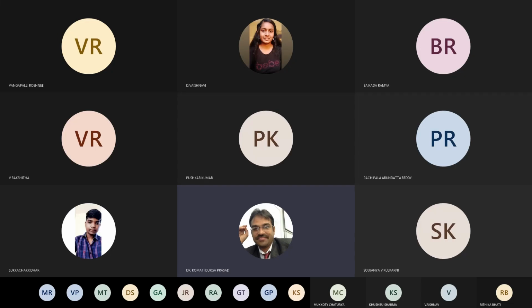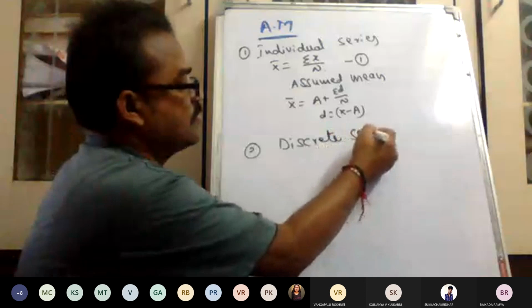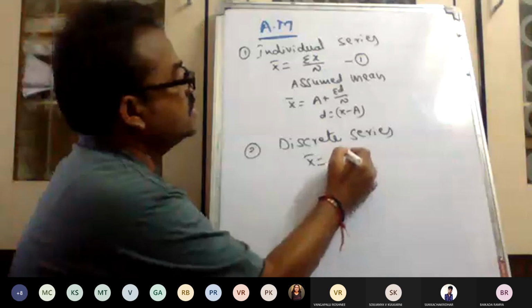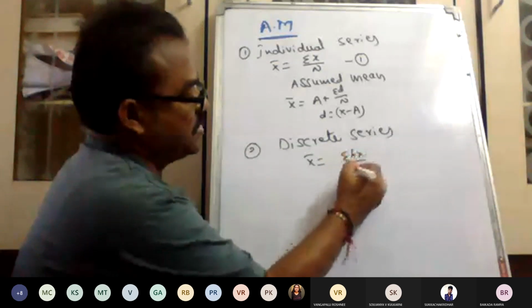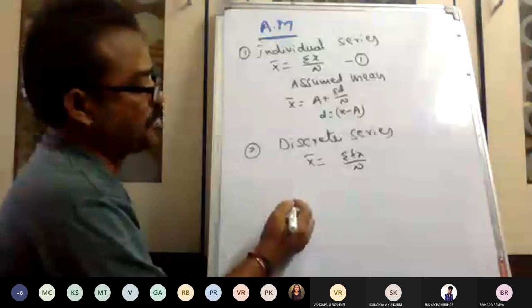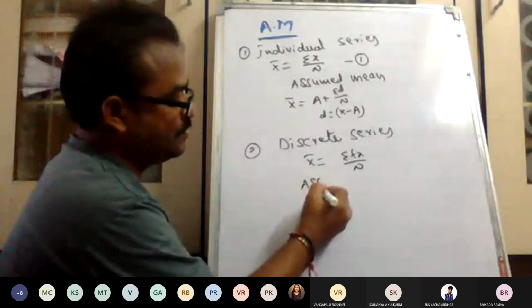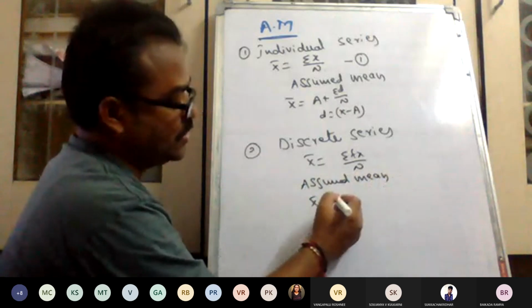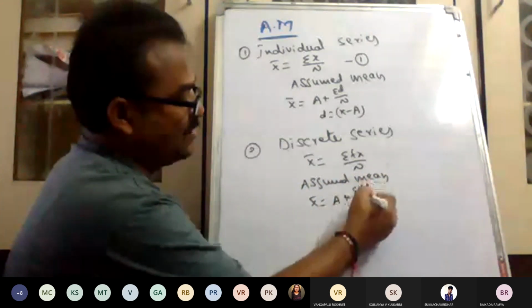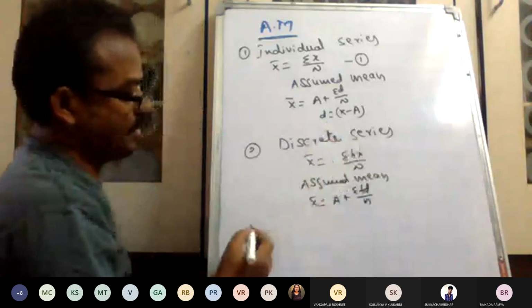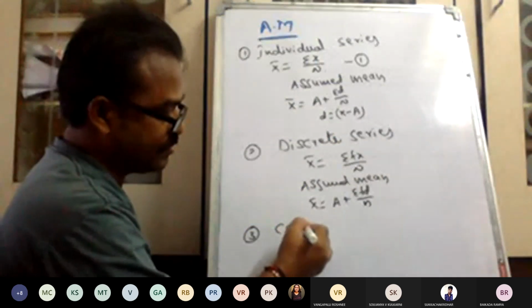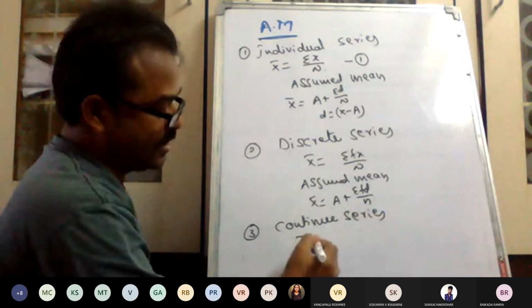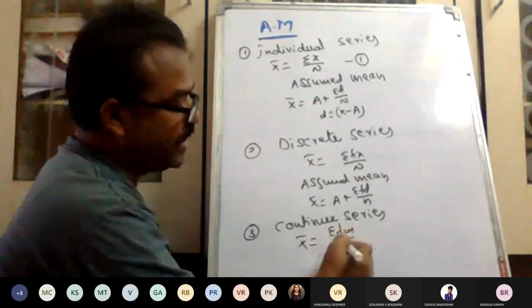Discrete series. Here arithmetic mean is equal to sigma fx divided by n, and in the assumed mean method, arithmetic mean is equal to a plus sigma fd divided by n. Now continuous series: arithmetic mean is equal to sigma fm divided by n.